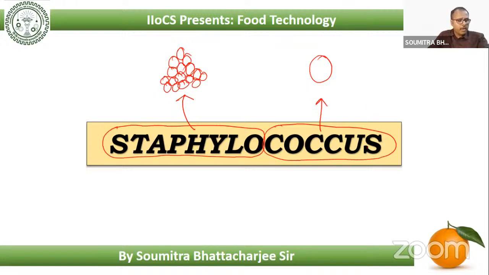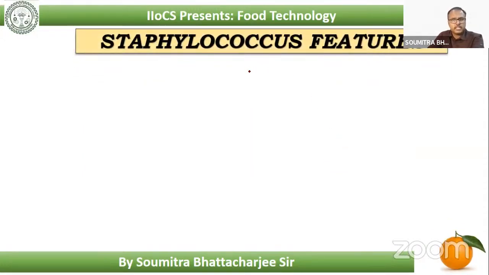Now, majorly this bacterium has been found to be present in human beings. It is found in those regions, especially where the mucilage or mucus covering is present, like in our nasal region, nasal zone, where the mucus covering remains present. We'll see some of the features of Staphylococcus.